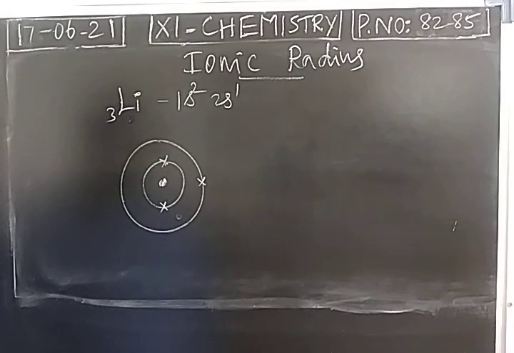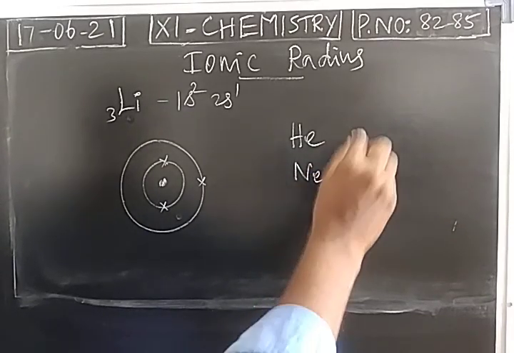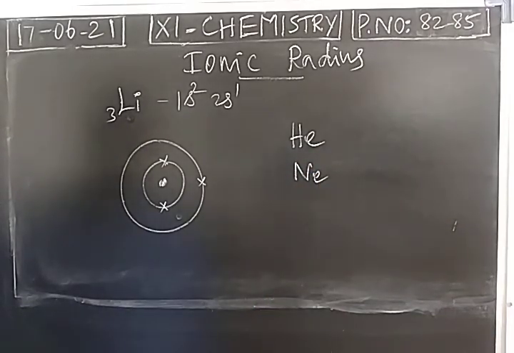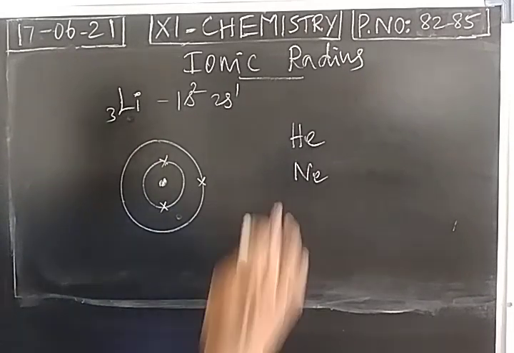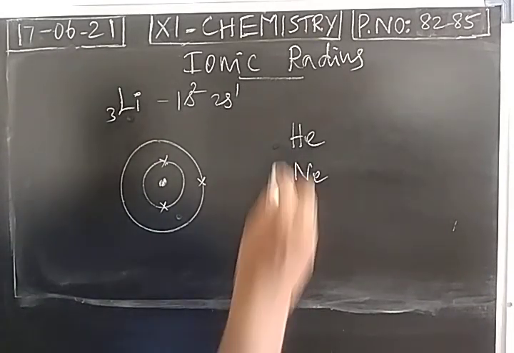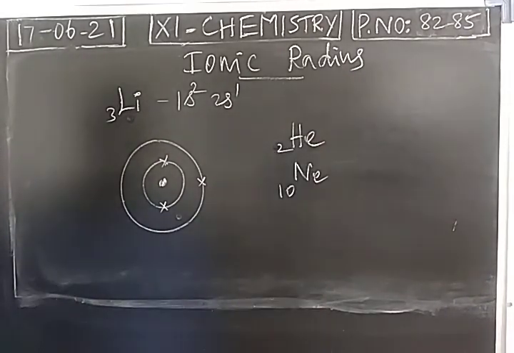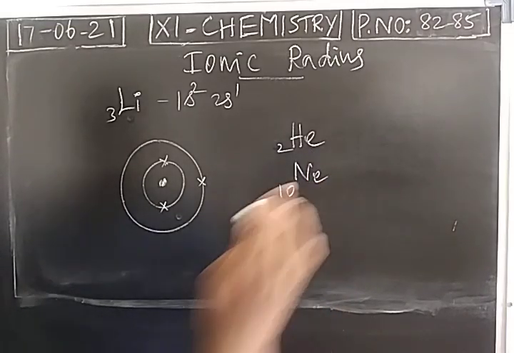Lithium is highly unstable. So what is its aim? It has to achieve the electronic configuration of its nearest noble gas. So there are 2 nearest noble gases. One is helium, another one is neon. When you take the modern periodic table, lithium is present in between helium and neon. Helium with atomic number 2, neon with atomic number 10. So these 2 are the nearest noble gases of lithium. So lithium should have the tendency of achieving the electronic configuration of either helium or neon.